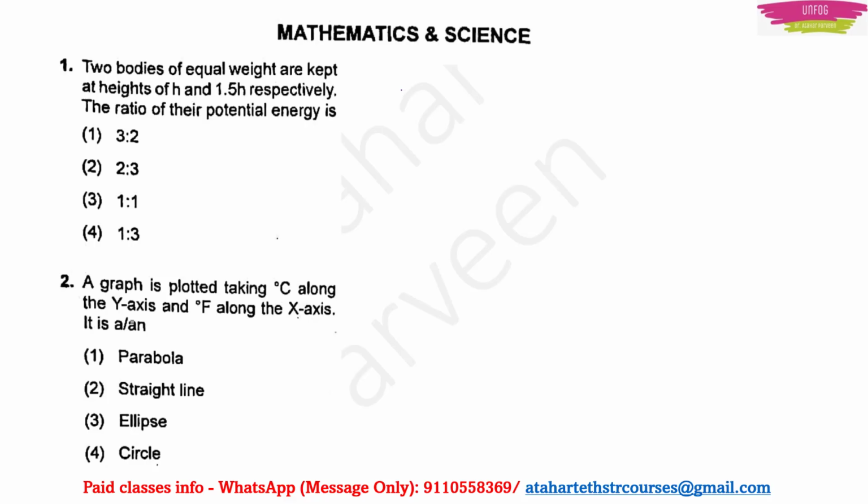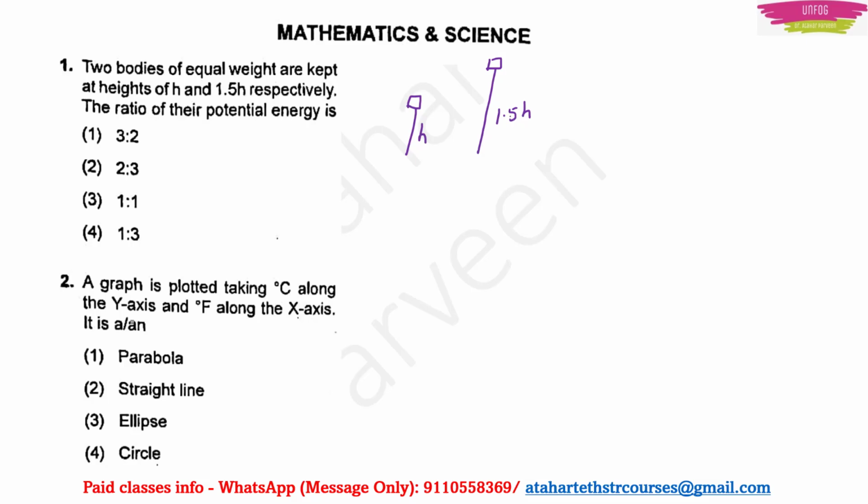The question is from the science part, that is physics. It is a question from the weight concept. The question is, two bodies of equal weight are kept at heights of h and 1.5h. So there is one body kept at a height of h, and another one kept at height 1.5h.